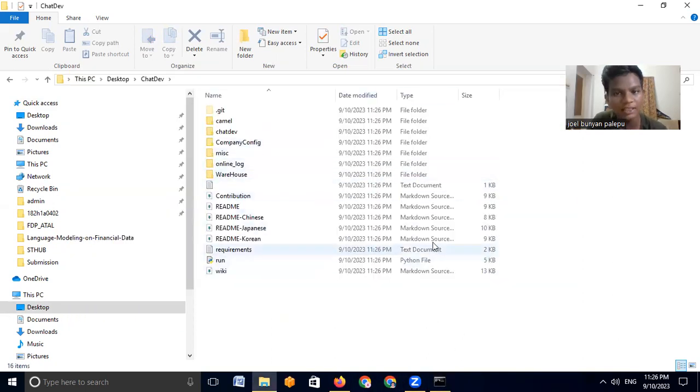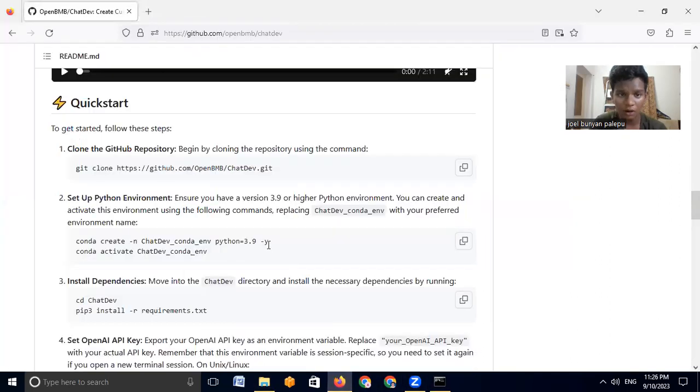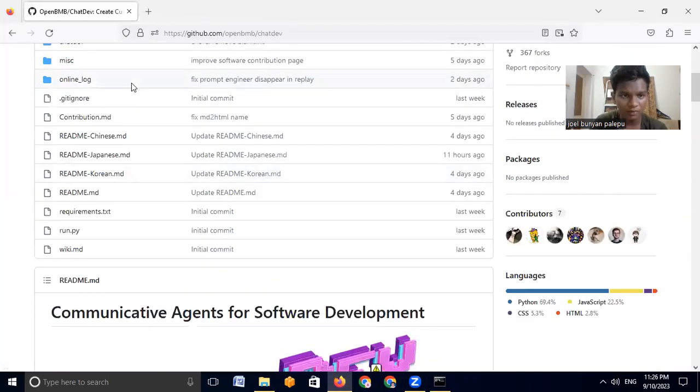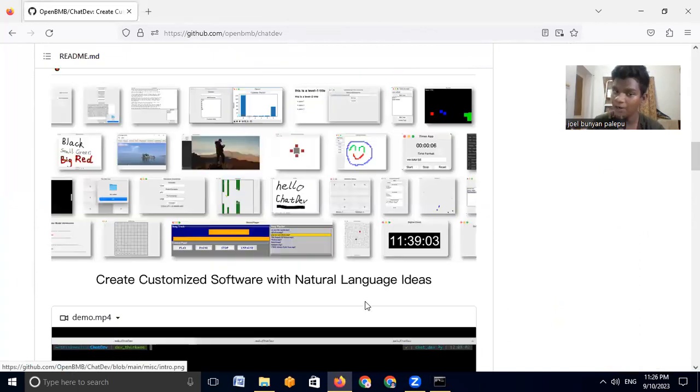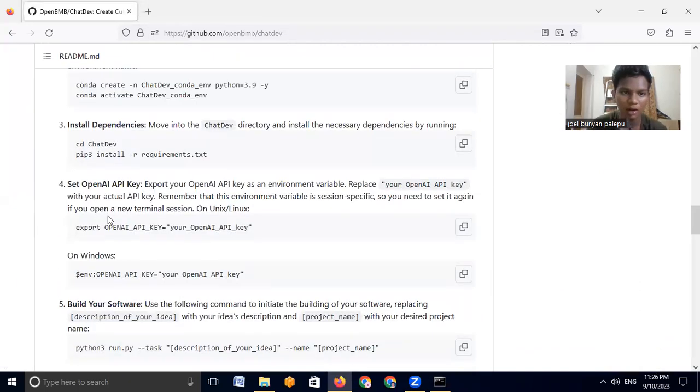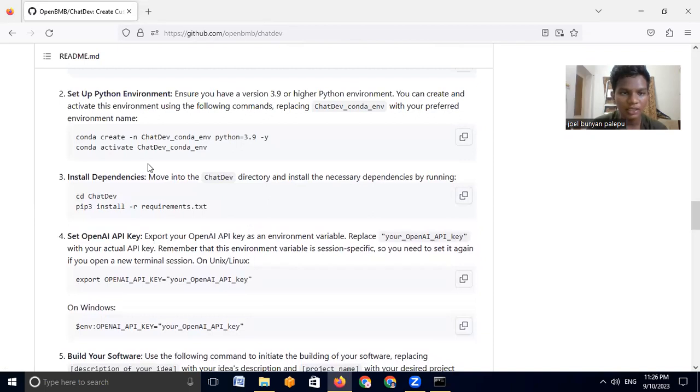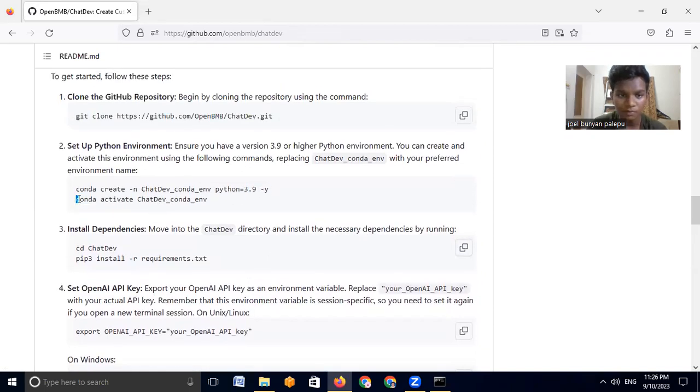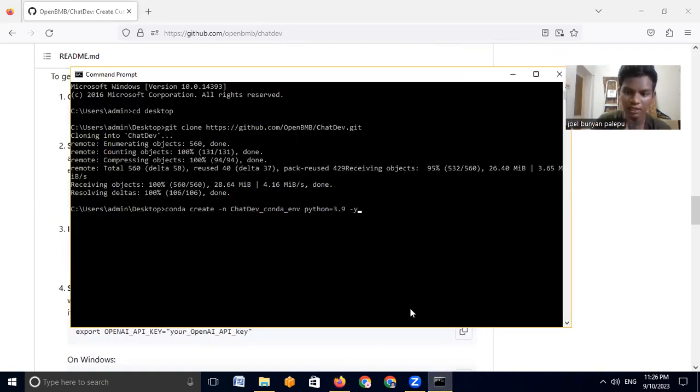So we have all these files. All these files are copied into my computer. Now I could run them whenever I want. So now I'll just create an environment. I'll just create an Anaconda environment. I'll just run that. Hopefully, it should create me an environment through which I'll run all of my commands and run this ChatDev program.